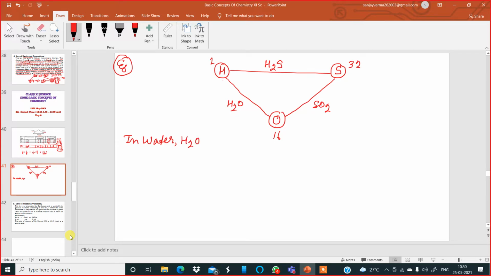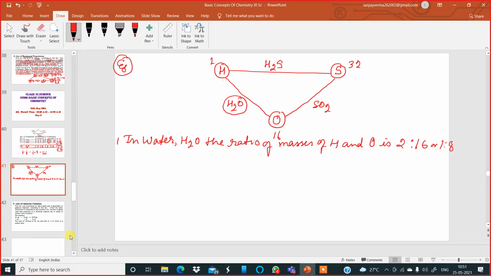In water, the ratio of masses of hydrogen and oxygen is how much? Tell me, in water, what is the ratio of masses of hydrogen and oxygen? So 2:16. Yes, it is 2:16, or I can say 1:8. I can write that also, 1:8. Okay. Now let us go to the next.